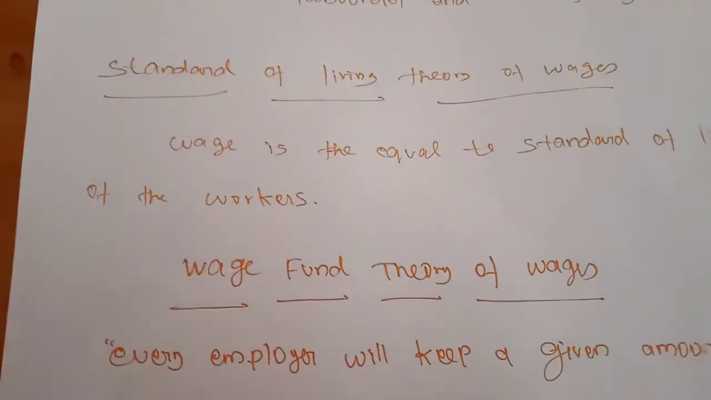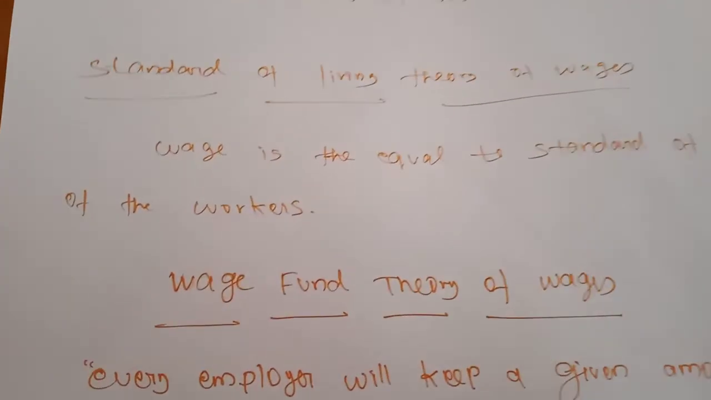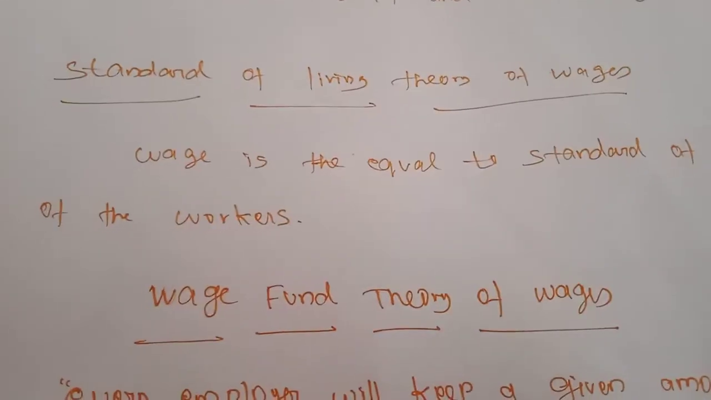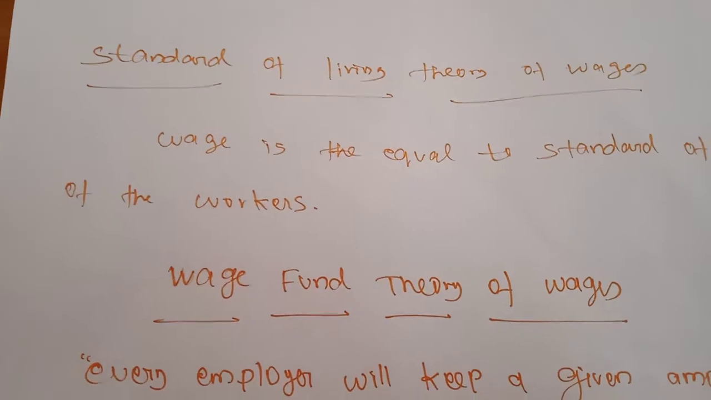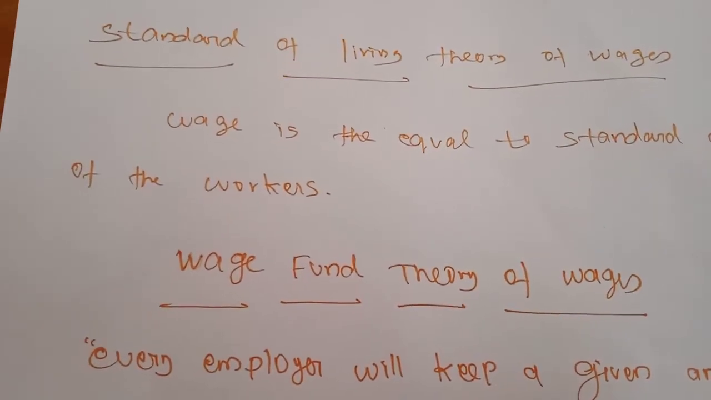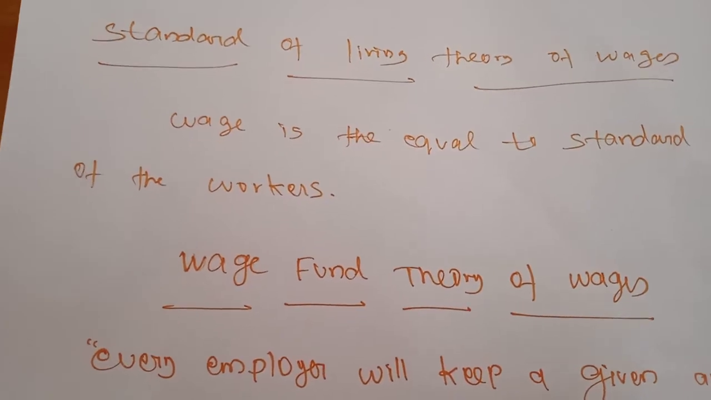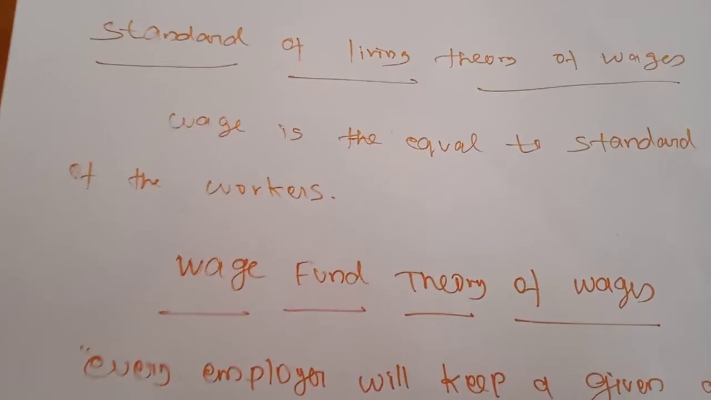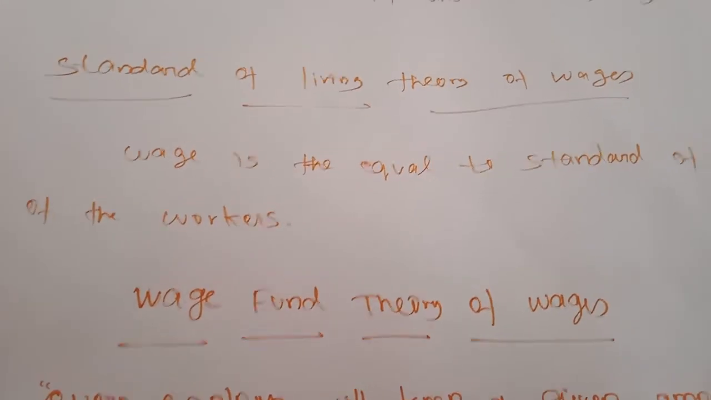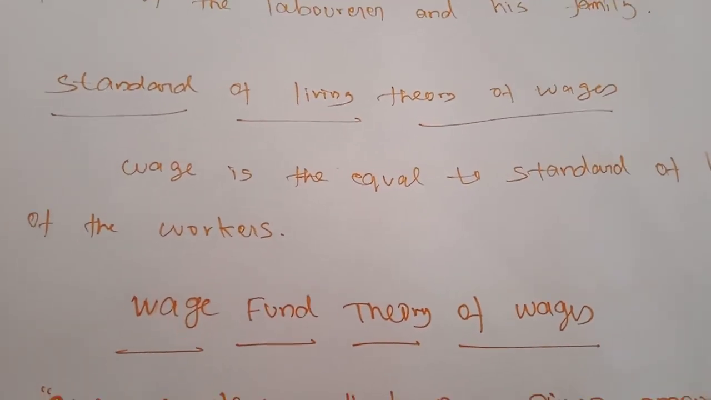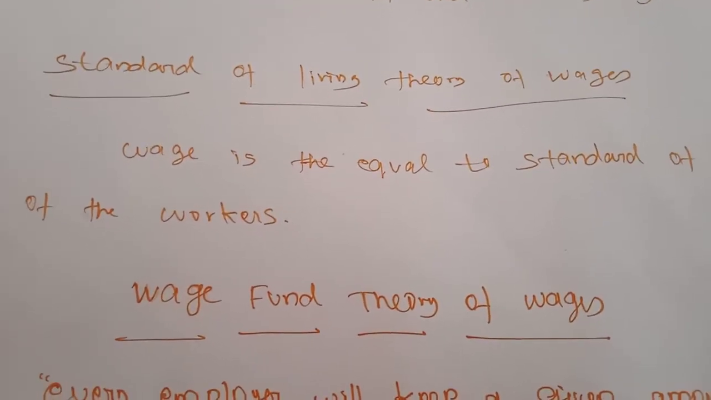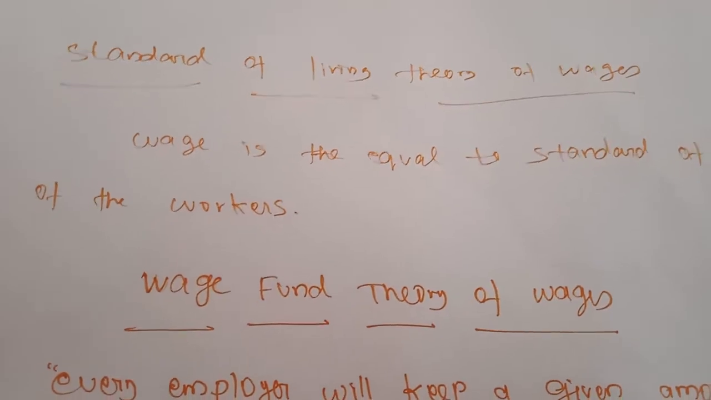Okay students, today we will go to another theory, the standard of living theory of wages. The standard of living theory of wages was developed by Torrens. It is an improved and refined version of the subsistence theory of wages. Torrens also developed this theory, the standard of living theory of wages.